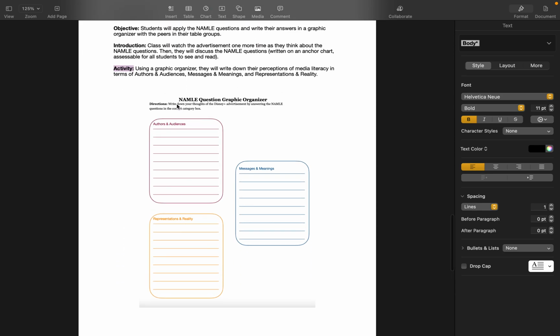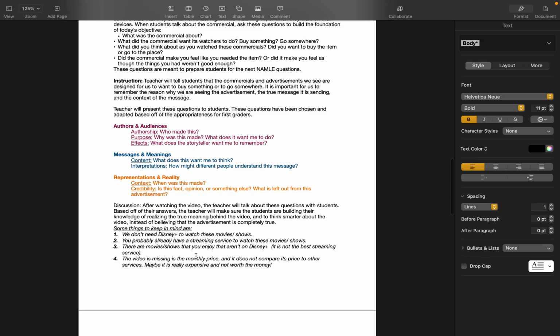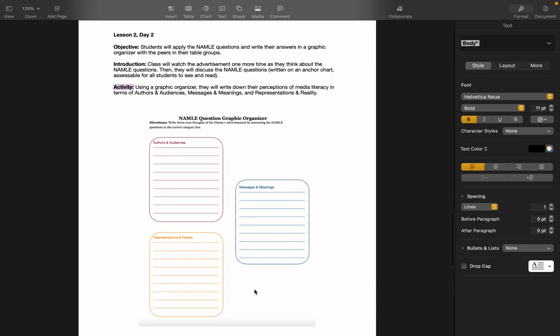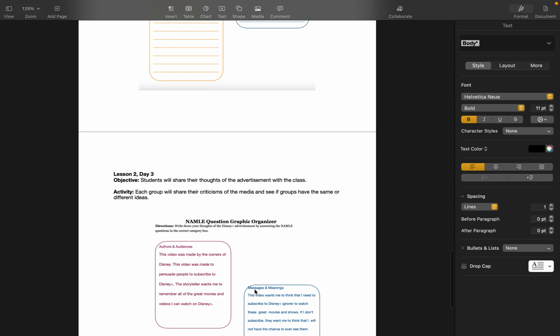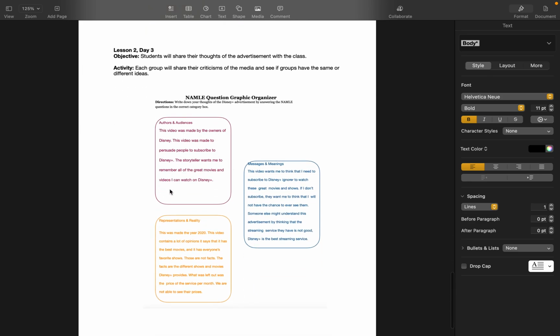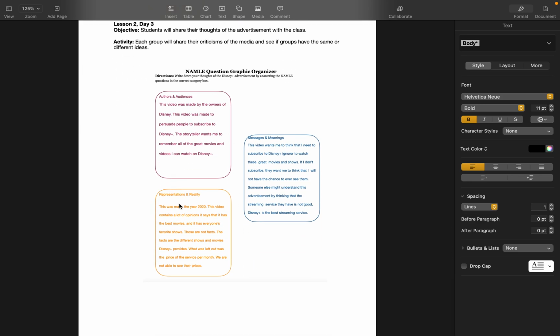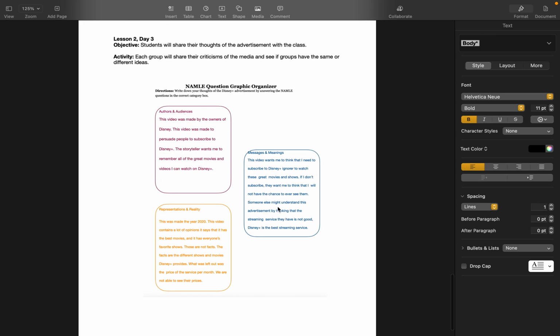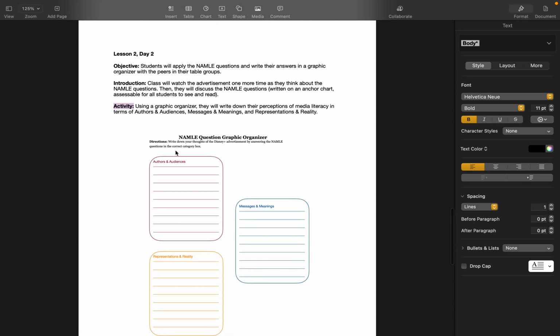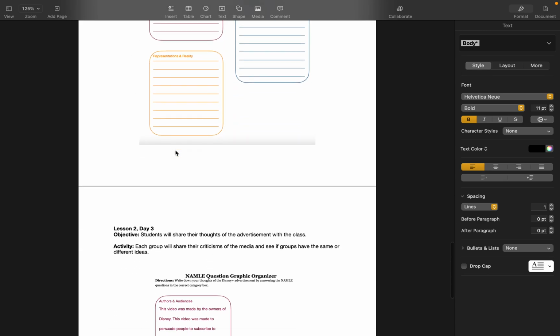And over here, with their table groups, they would write down their thoughts of the Disney Plus advertisement by answering the questions in the correct category box. So they would be able to look back at these questions and answer them down below. I put some examples down here of my expectations for my students. And if they answer it this way, then I know that they're able to think critically about media. So lesson 2, day 2 would be them just working on it.